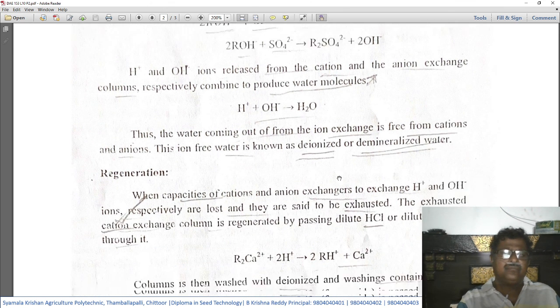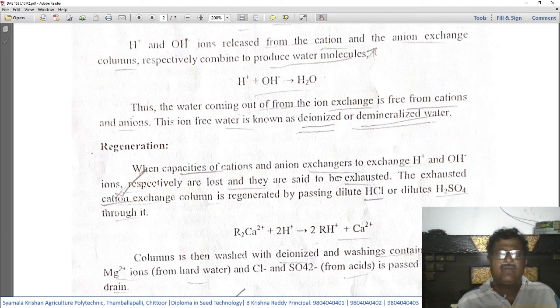Thus the water coming out of the ion exchange is free from cations and anions. This ion free water is known as deionized or demineralized water.